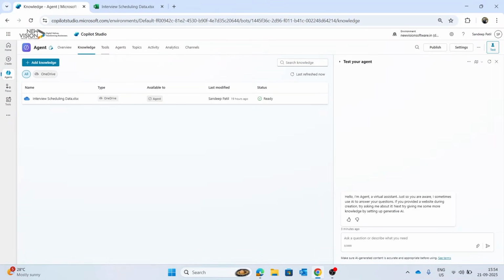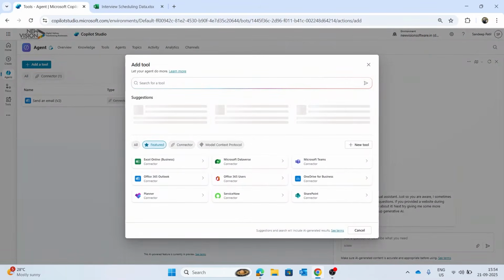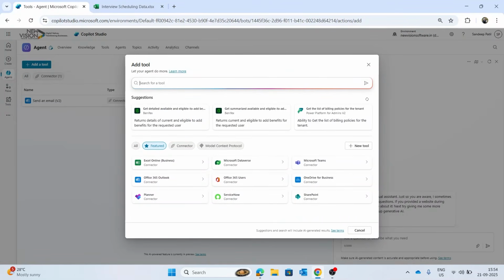Inside Copilot Studio, you can expand your agent capabilities by adding more tools. Here I click on add tools, and as you can see, Copilot Studio gives me a bunch of built-in suggestions. For example, I can connect to Excel Online Business to fetch or update the candidate data from a spreadsheet. Also use Office 365 Outlook or Microsoft Teams to communicate directly with candidates or hiring managers, or even integrate with Planner and ServiceNow to track tasks and tickets.